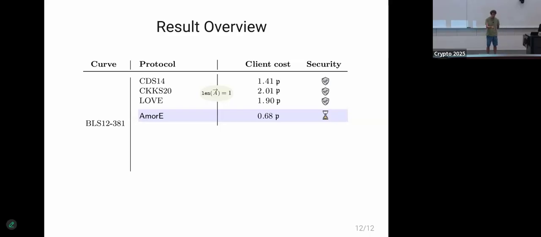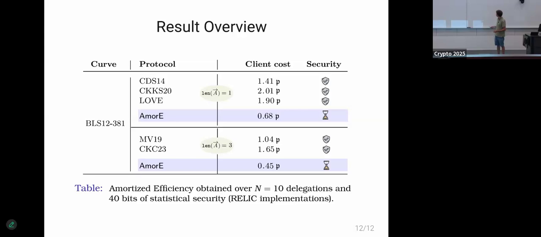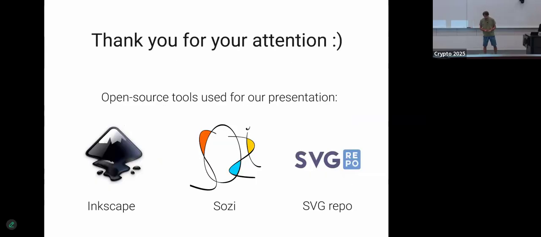So mission accomplished. And for a larger batch, for delegating batches of 3 pairings, for example, for verifying transactions on Zcash or running Groth16, we obtain even more efficiency. And this is for sequentially delegating 10 delegations. If you want more information, please check our paper. Thank you very much.